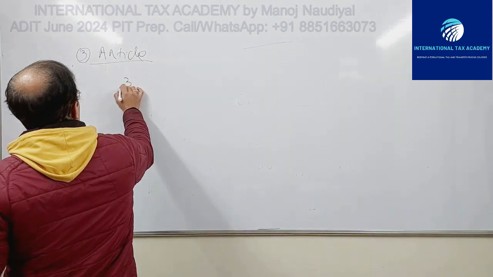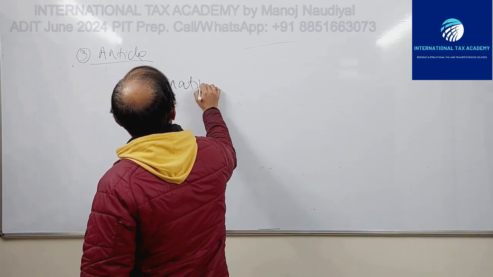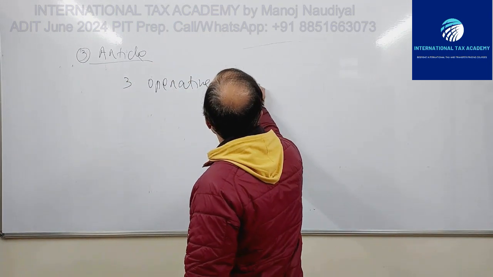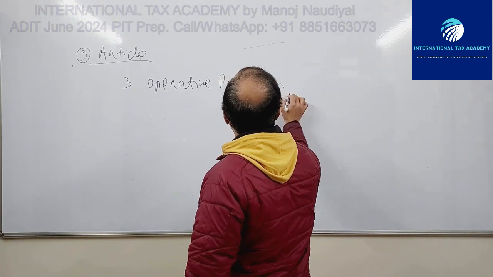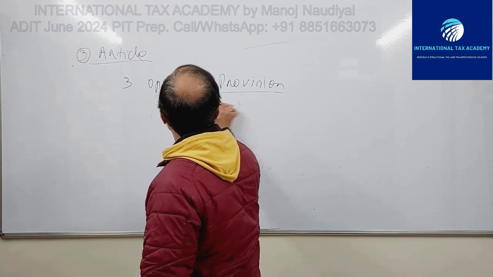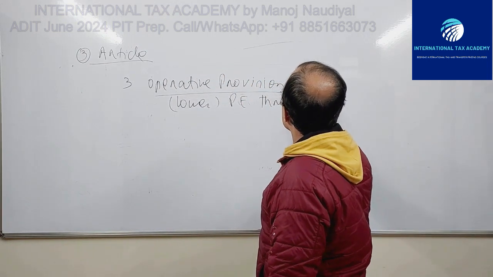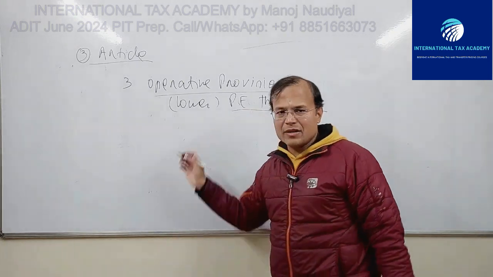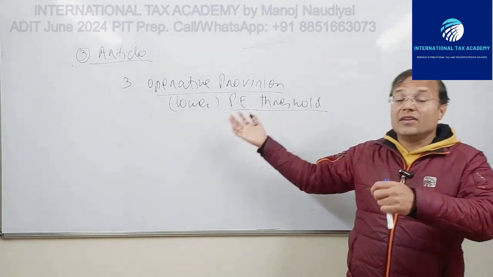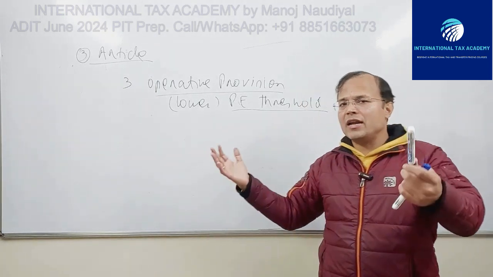Third paragraph, the operative provision or the lower PE threshold. By the way, these subheadings, non-obstante clause, relevant activity definition, or operative provision, are not included in the text. This is my understanding, my interpretation.